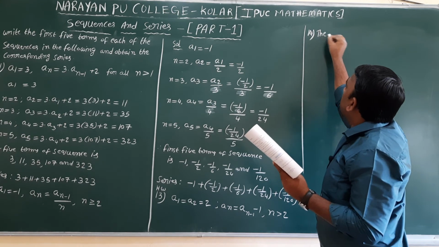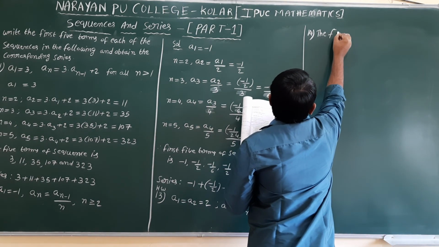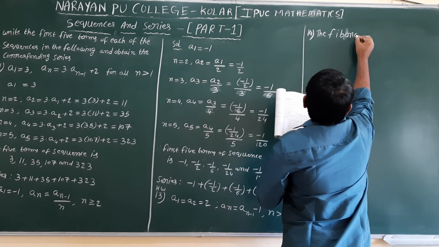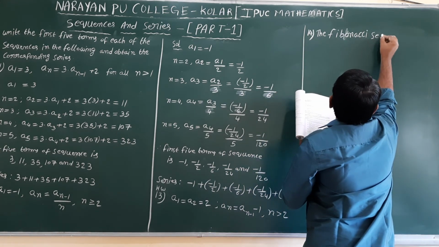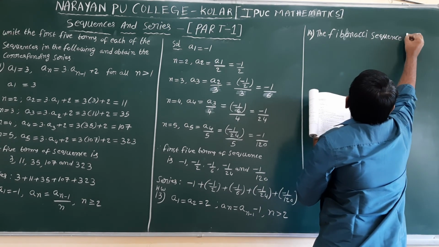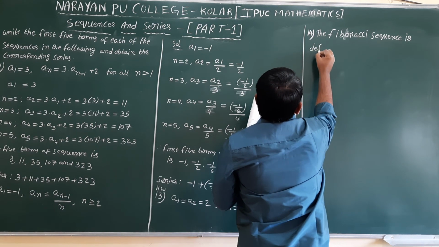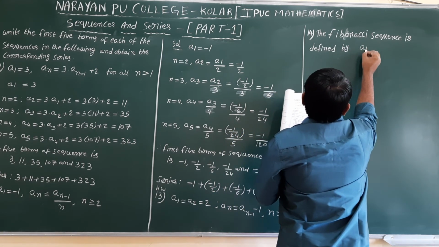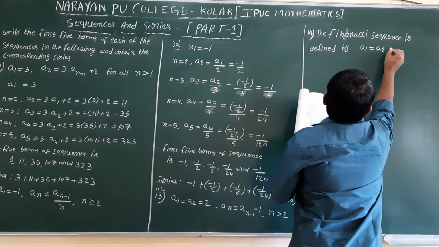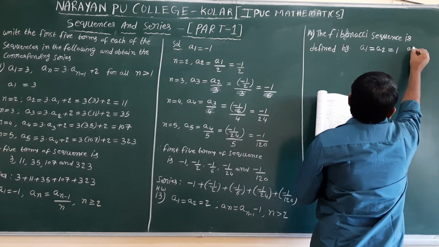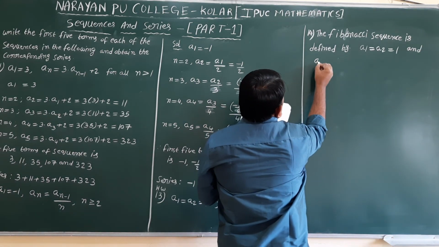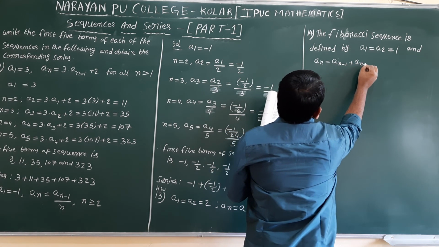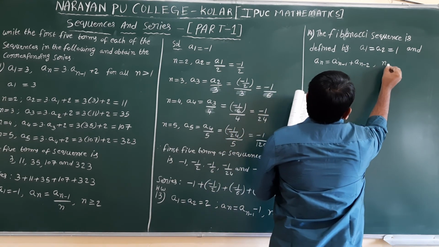The Fibonacci sequence is defined by a1 equal to a2 equal to 1 and a n equal to a n minus 1 plus a n minus 2, n is greater than 2.